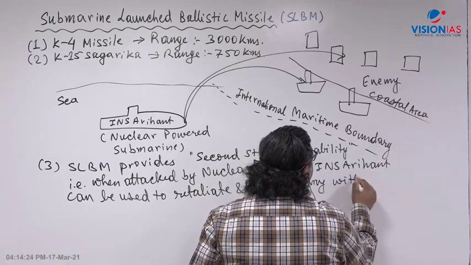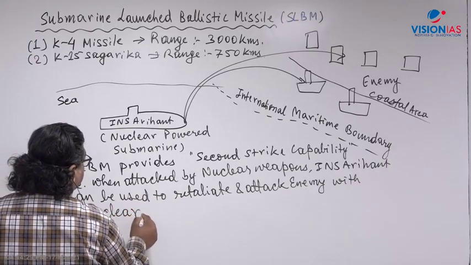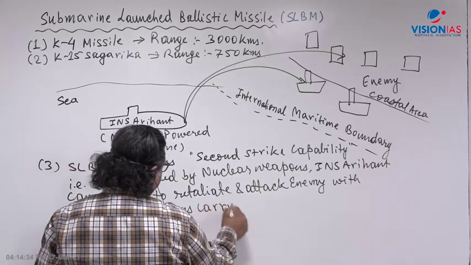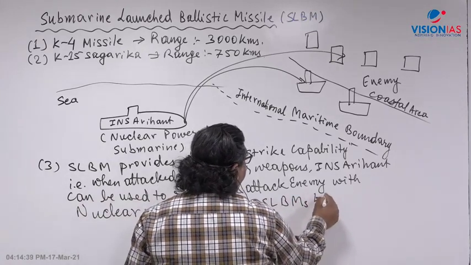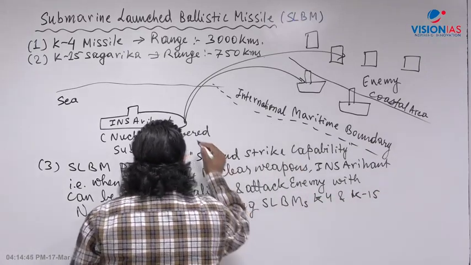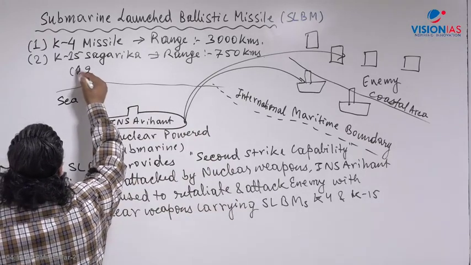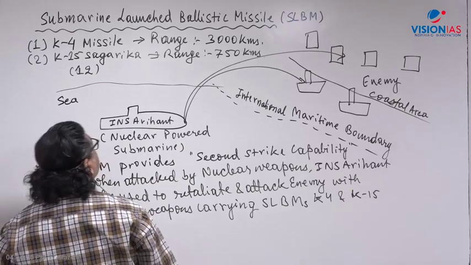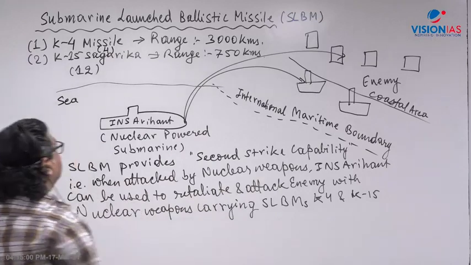K4 and K-15 both carry nuclear weapons; they are nuclear weapons carrying submarine launched ballistic missiles. Now Arihant can carry 12 Sagarika K-15 missiles and can carry 4 K-4 missiles.